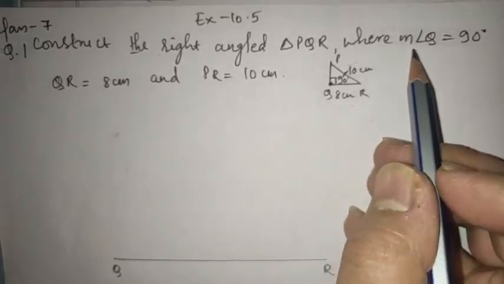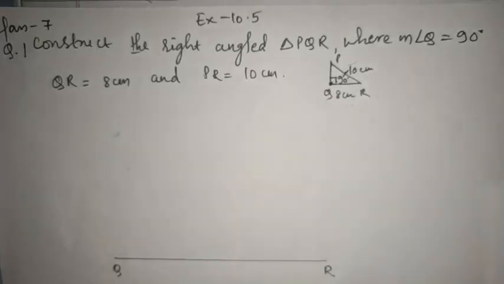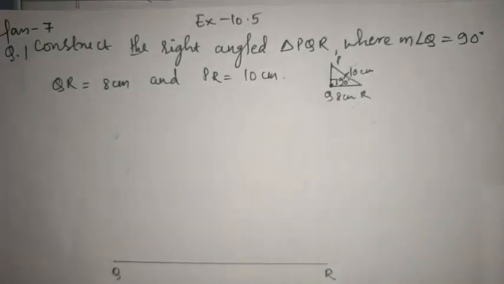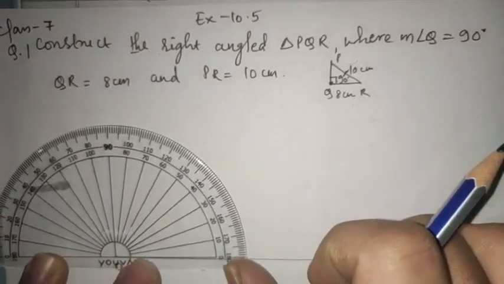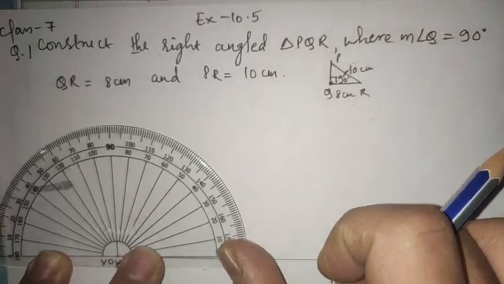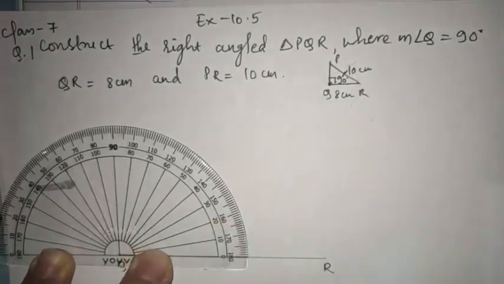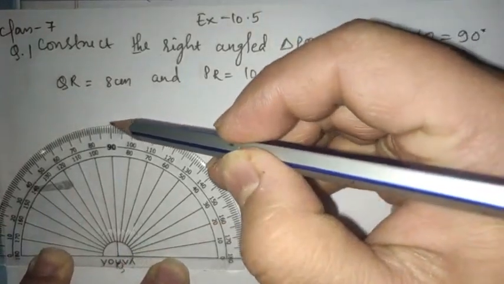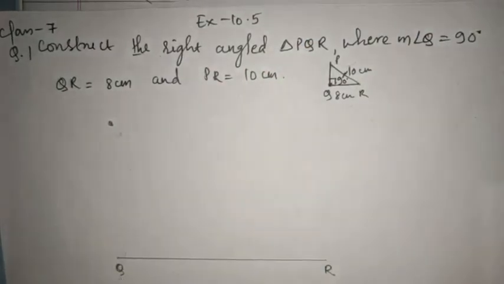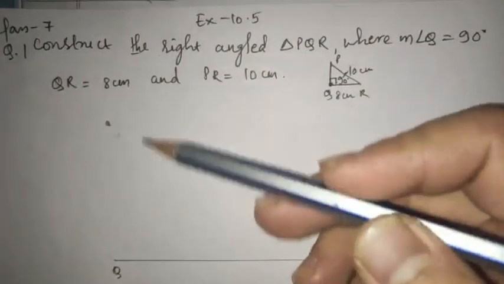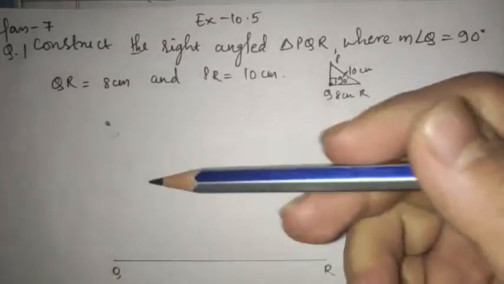Next we have to make measure of angle Q, which is 90 degree. So I'm choosing the protractor to make 90 degree. I know you all know till now how to measure. So you make a dot here and join this dot and Q.